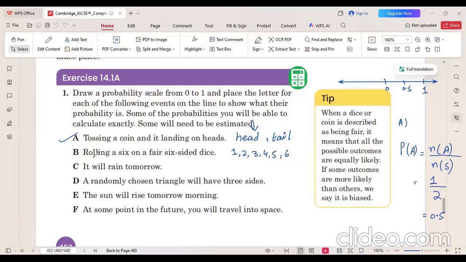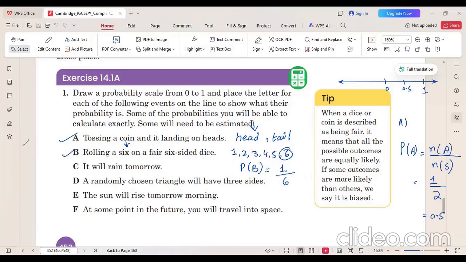If we are finding the probability of getting a 6, I'm talking about part B, the probability of event B is according to this: there is only one time that we can have a 6 out of a total of 6 possibilities. It means 1 over 6 is the probability for part B.